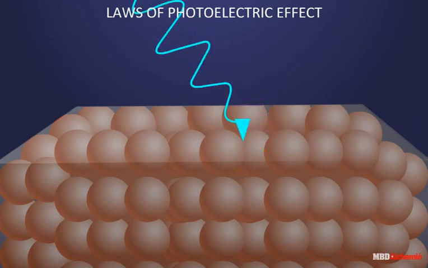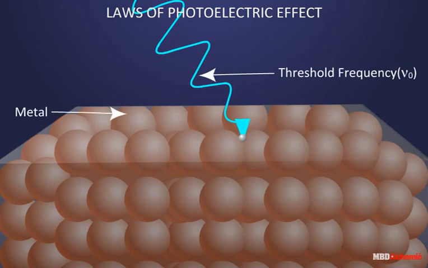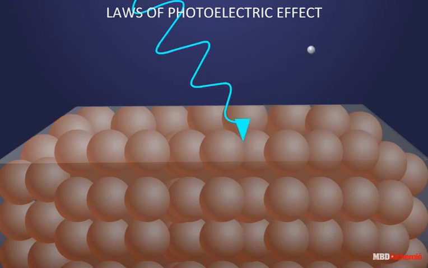For a given photosensitive material or metal, there exists a certain minimum cutoff frequency, called the threshold frequency, ν0, of the incident radiation, below which no photoelectric emission is possible, however high the intensity of the incident radiation may be. Its value depends on the type of the metal. The photoelectric emission from a photosensitive surface is an instantaneous process without any apparent time lag, of the order of 10⁻⁹ seconds.